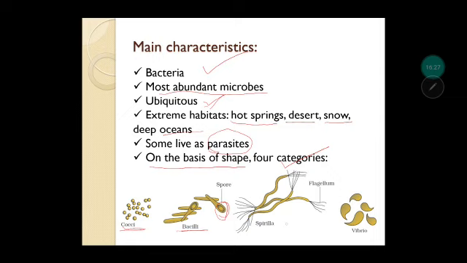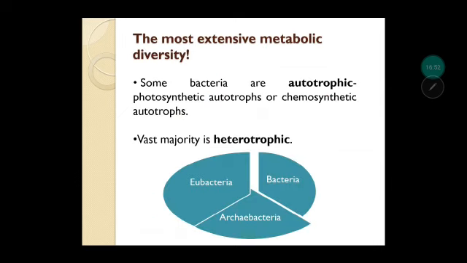Next is spirilla. You can see spirillum bacterium. So wherever spirillum bacterium is present, it will be a spiral shaped, and it also has flagella for movement at the end. Then there are vibrio. So vibrio are comma shaped bacteria. So you can see the shape over here. So these are the different categories you can see of bacteria of different shapes.